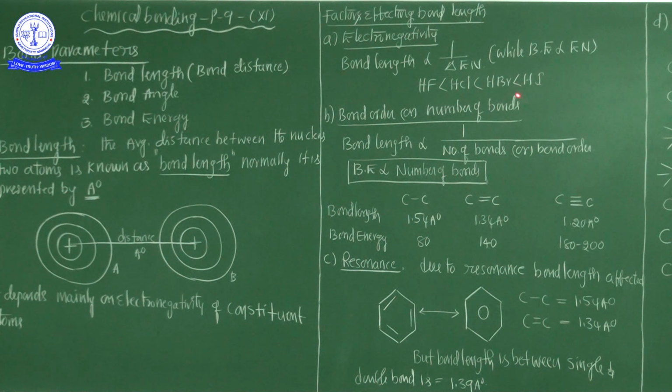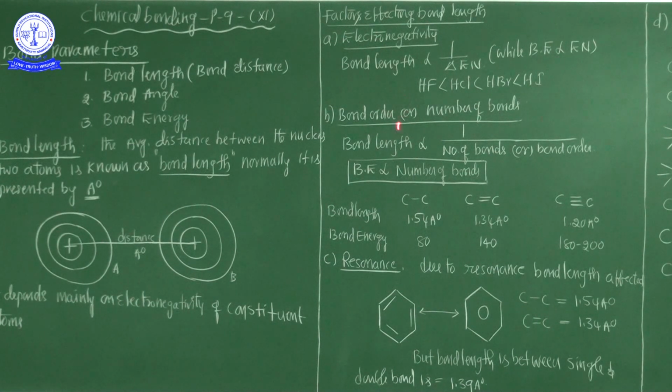Why does hydrogen iodide have the maximum bond length? Compared to fluorine, iodine's electronegativity value is very low. So that's why hydrogen iodide's electronegativity value is very low, and the bond length is maximum. So that is the major important part: electronegativity decides the bond length. So ultimately, if any two non-metal atoms are involved in bonding, especially when the electronegativity is maximum, the bond length is minimum.